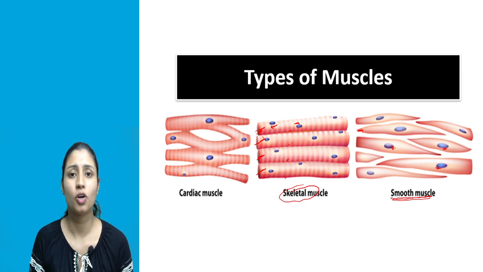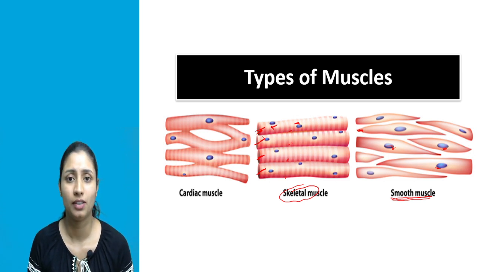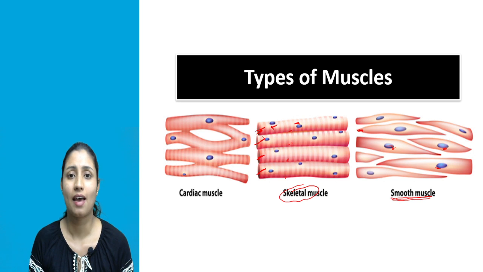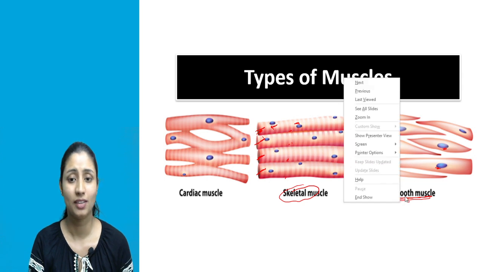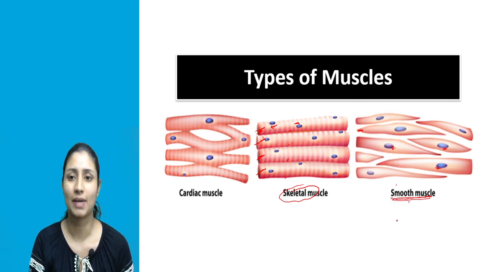You don't move your stomach or your intestine according to your will. These activities are happening automatically. Such activities which you can't control according to your will are known as involuntary actions. Such involuntary actions are controlled by the smooth muscle, or the visceral muscle.